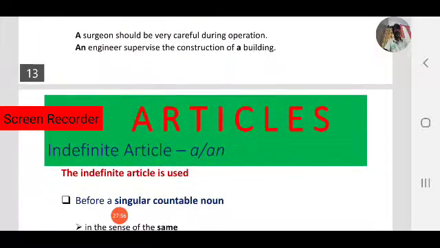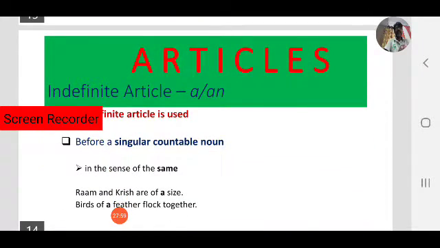Next case, before singular countable nouns, in the sense of the same, in that case we use indefinite articles. For example, Ram and Krish are of a size. Observe the sentence. A size, a means here same size, both are similar in size. So instead of same we use a. A size means same size.